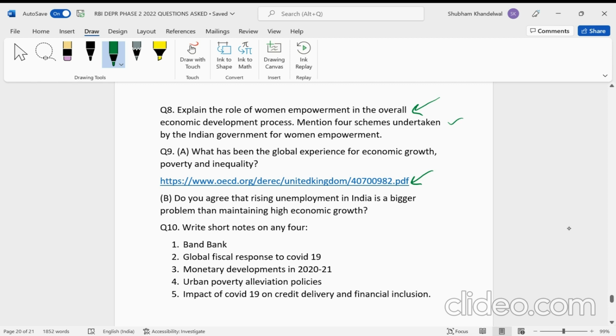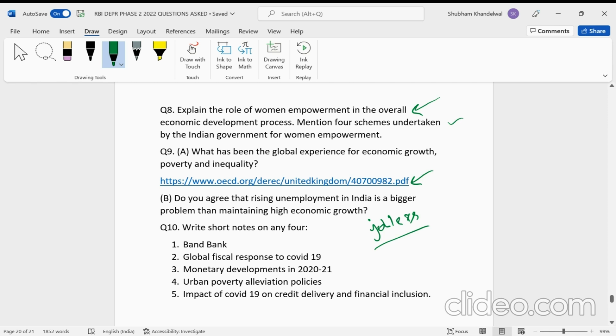If you remember, they have asked about jobless growth. I think two times they have asked about jobless growth. So this is somewhat related to that. That is, is unemployment a bigger problem than economic growth? So again, I would say this is also a very general theme, which is asked in many exams. So women is one, unemployment is one. So I hope that you must have prepared for this question.